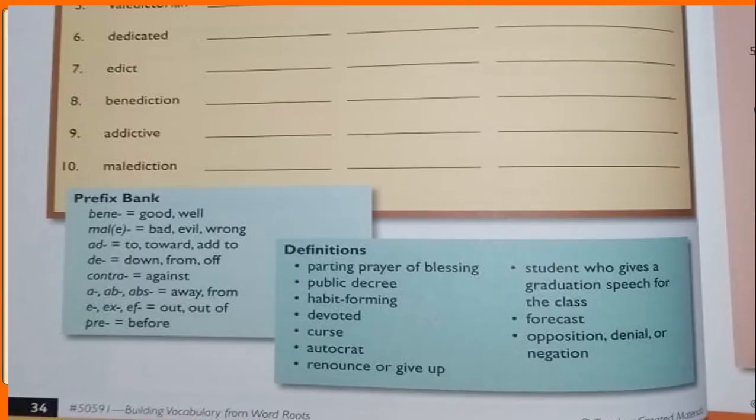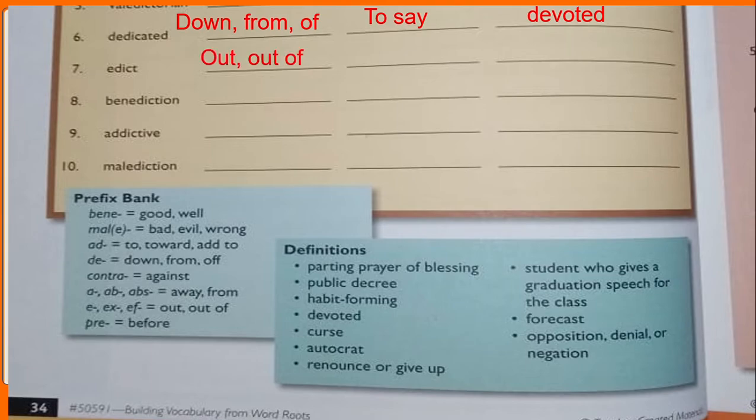Very good. So we move forward to number 6, dedicated. Dedicated, the prefix is de, right, which means down, from, of. And the base word means to say as well, because we have dic, okay? And devoted, which means the whole word, okay? So now we have edict.